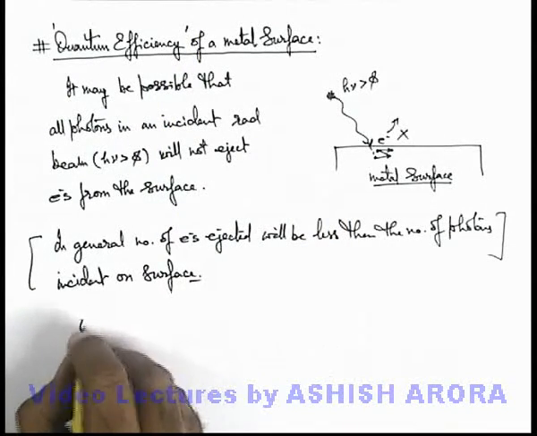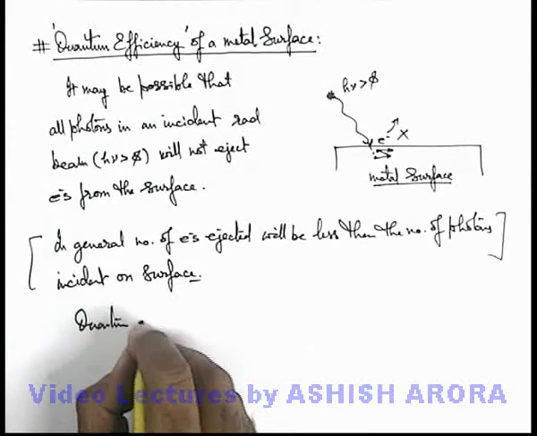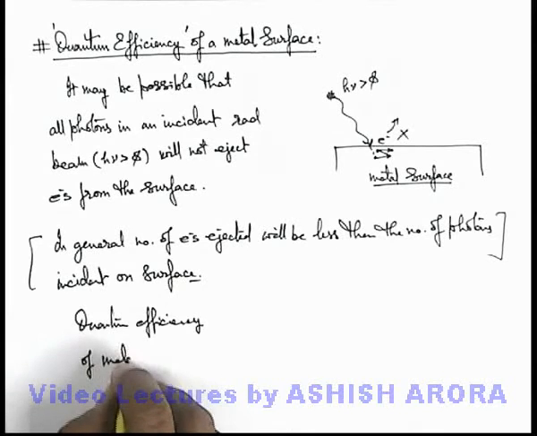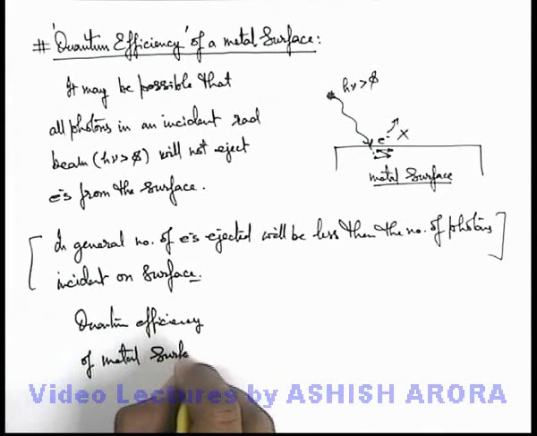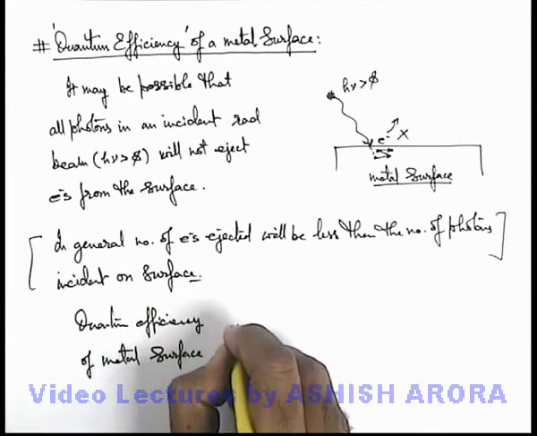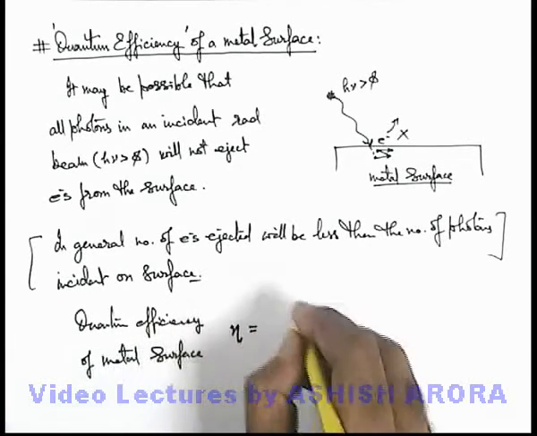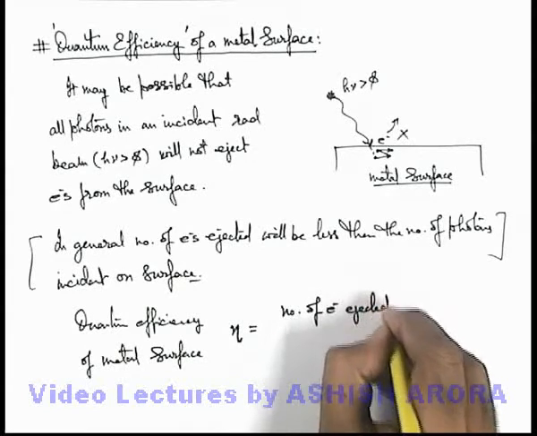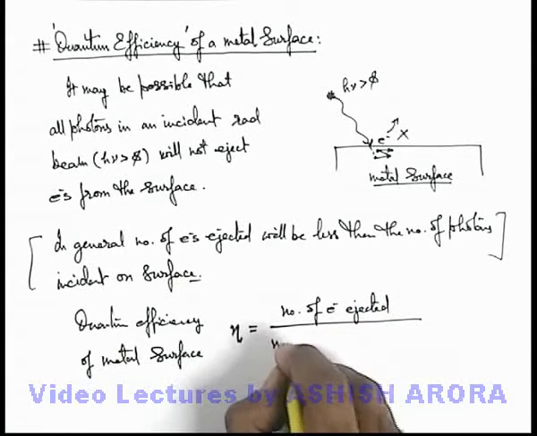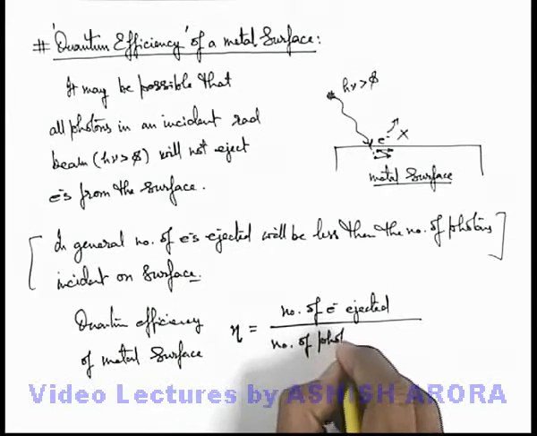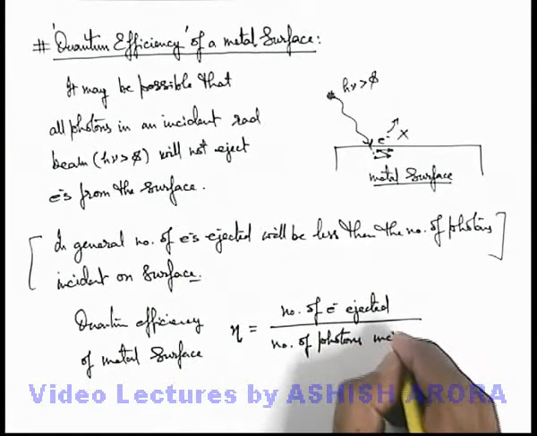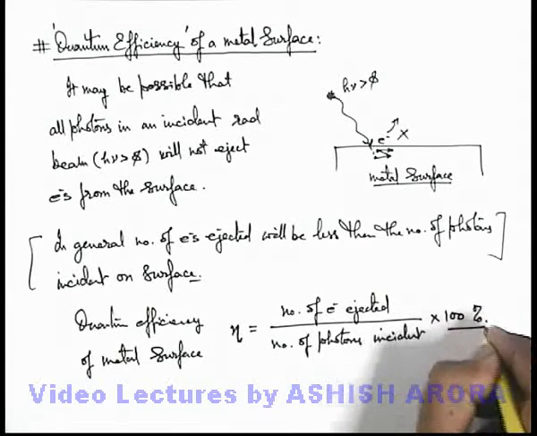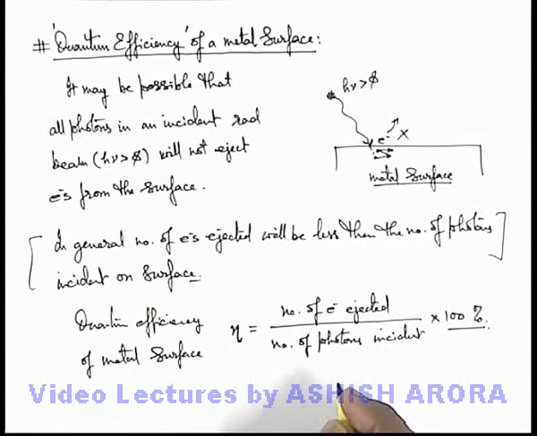defined as, here we can define quantum efficiency of a metal surface as, this is denoted by the symbol eta, which is written as the number of electrons ejected divided by the total number of photons incident on the surface. We multiply it by 100 and this will give us the quantum efficiency in percentage.